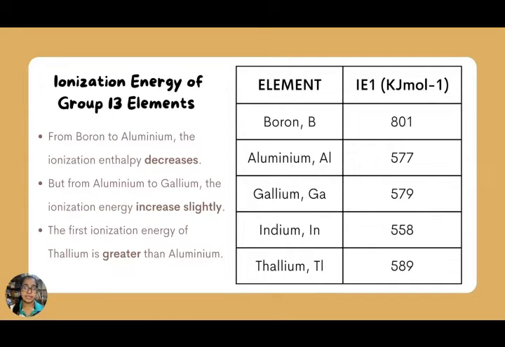As shown in the table, while we move down the group, that is from boron to aluminium, the ionization enthalpy decreases because the atomic size increases as well as the screening effect, which has the ability to outweigh the increased effect of the nuclear charge. But from aluminium to gallium, the ionization enthalpy increased slightly. The first ionization enthalpy of thallium is greater than aluminium.